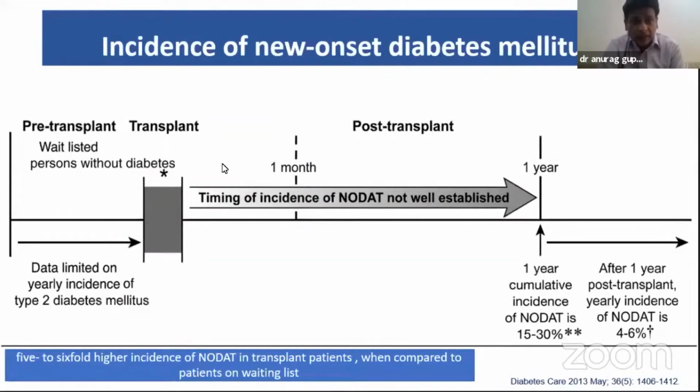In the papers prior to 2014, the pre-transplant incidence of type 2 diabetes on the waiting list for transplant is limited, and at 1 year the cumulative incidence is 15 to 30%. After 1 year there is a decrease in the incidence of NODAT to 4 to 6%, and a 5 to 6-fold higher risk of NODAT in transplant patients compared to patients on the waiting list for transplantation.